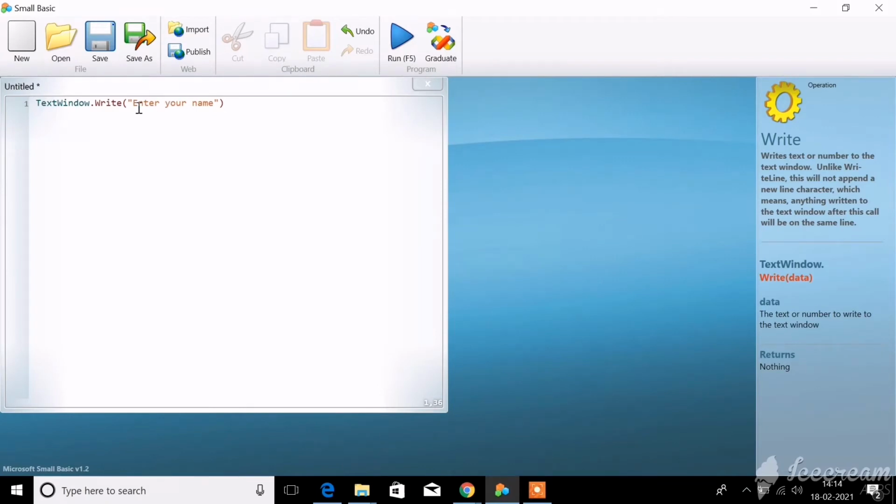Using this command, you're telling your computer that it should write whatever is mentioned within the double quotation. So if you use this write line command, whatever is mentioned within the double quotation, number or text or whatever it may be, will be displayed in your output screen.